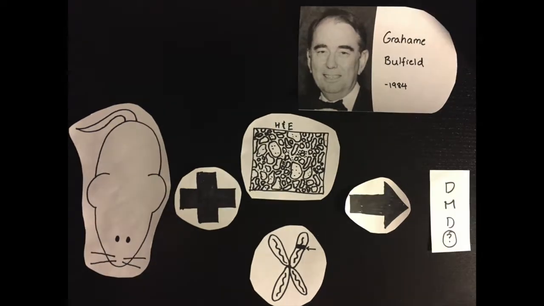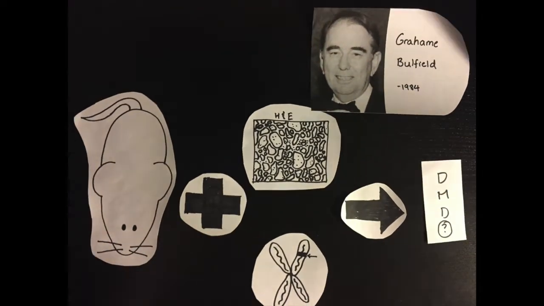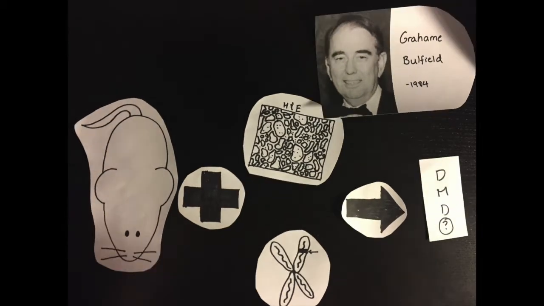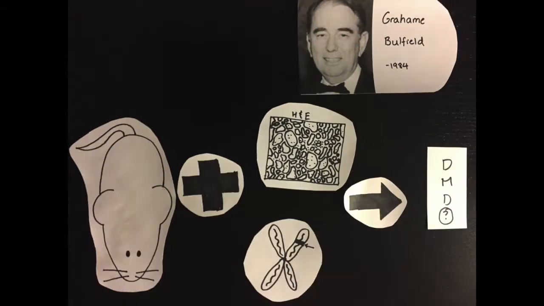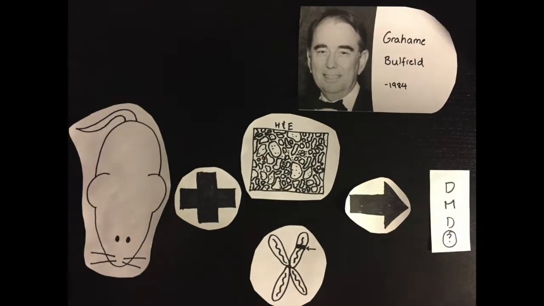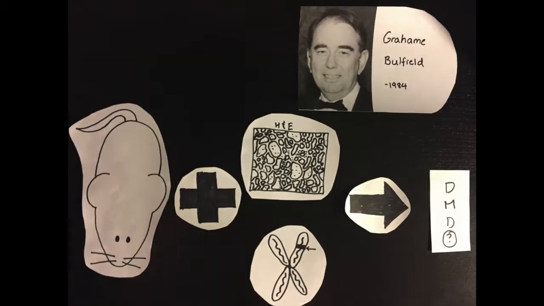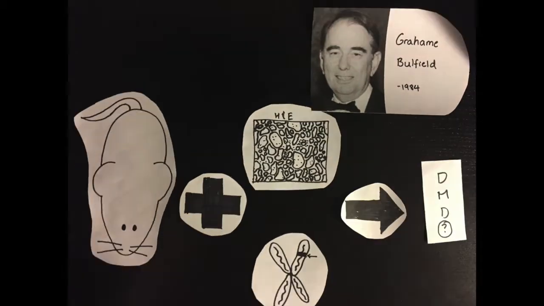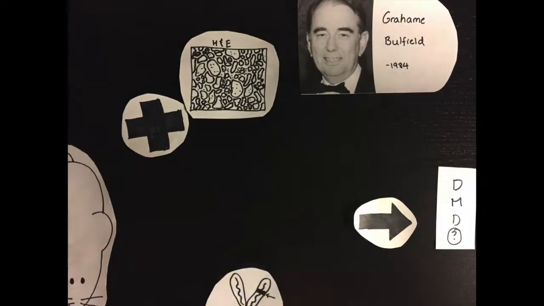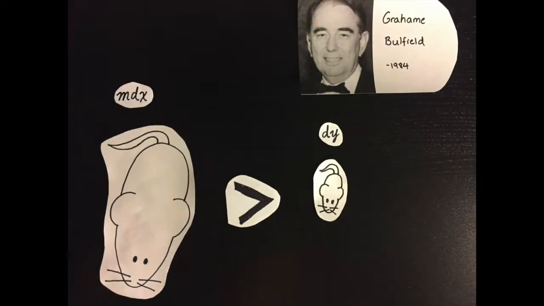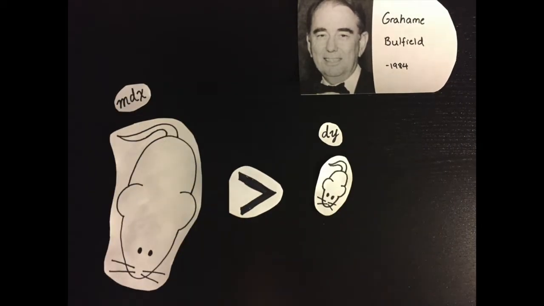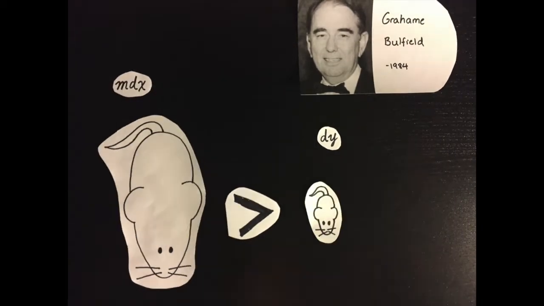So that was cool. There is now a mouse model with an X-linked mutation that phenotypically resulted in what was similar to human muscular dystrophies, albeit at a much milder severity. It had been known at the time that DMD was an X-linked recessive disease, but the best model that existed at the time was the DY mouse, which was an autosomal recessive, and it was not known whether the origins of the dystrophic phenotype were myogenic or neurogenic. So this new MDX model was already better.